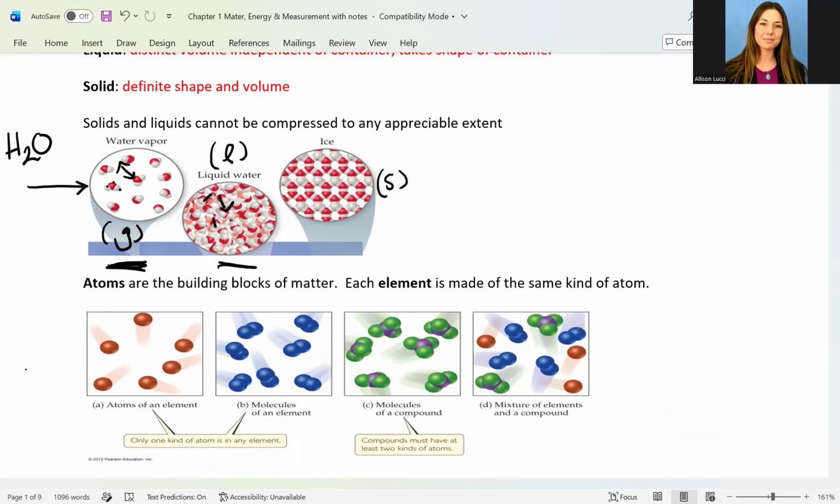Notice the molecules are now kind of on top of one another, but they can move past one another. They can slide around. And then we have over here on the right the arrangement of solid water, which we call ice. And you can see that now the molecules are arranged in a very ordered pattern, and they are not moving past one another. They are kind of locked into place there.